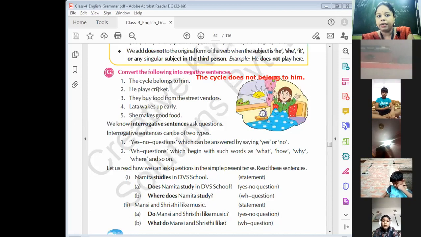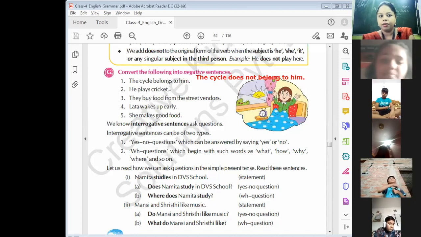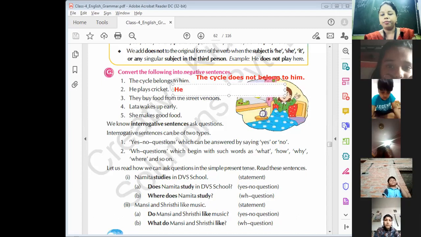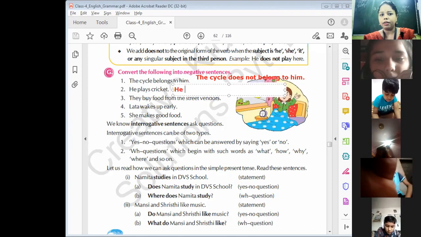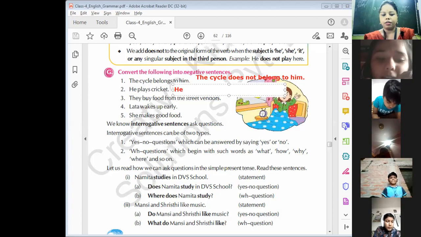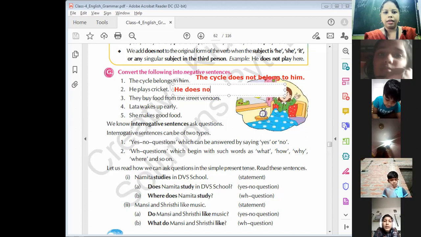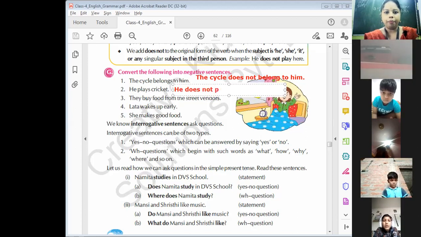He plays cricket. What is the answer? Negative. Who can tell me the answer? Ma'am, he does not play cricket. Yes, he does not play cricket.